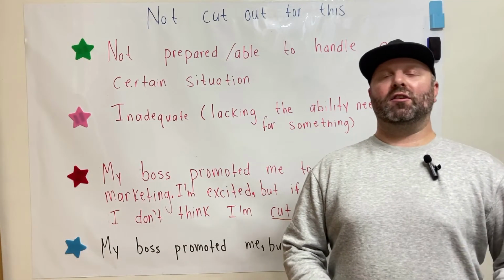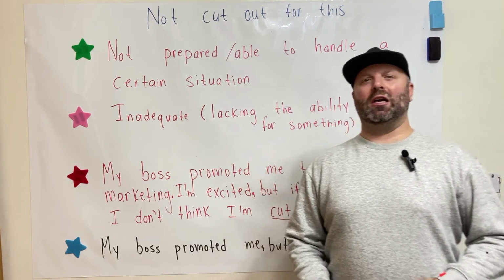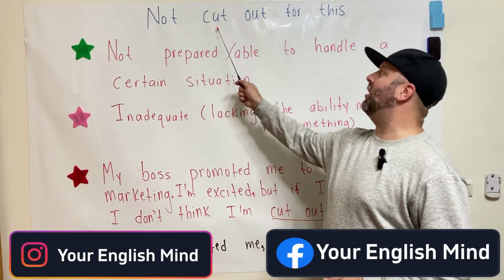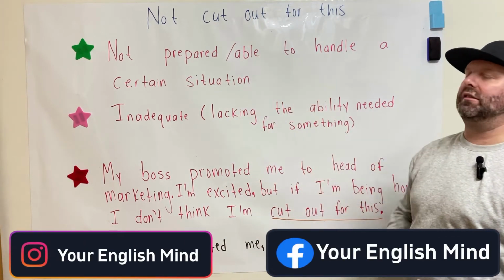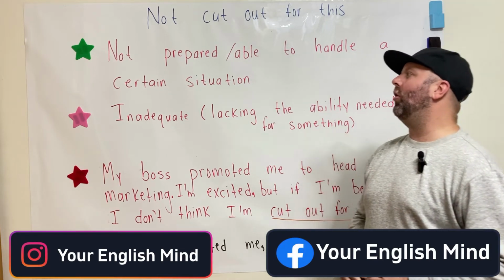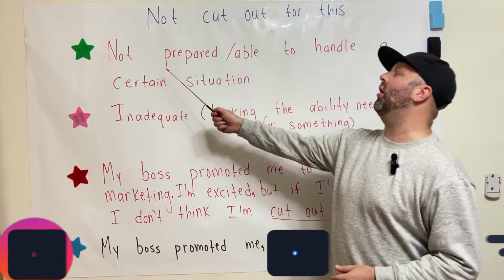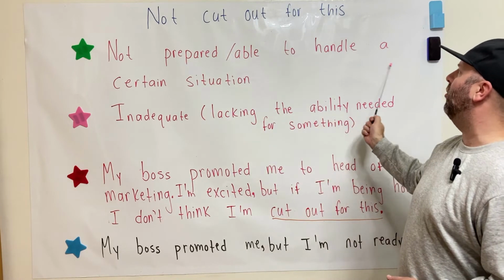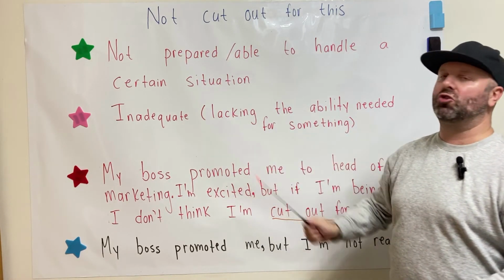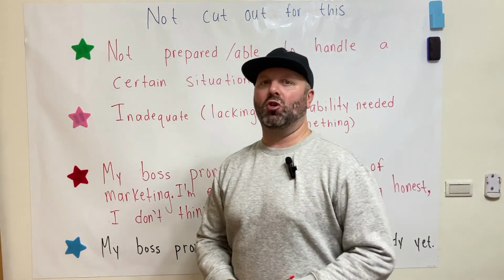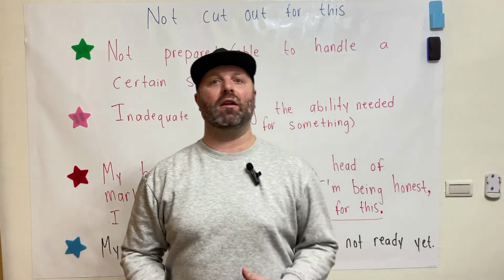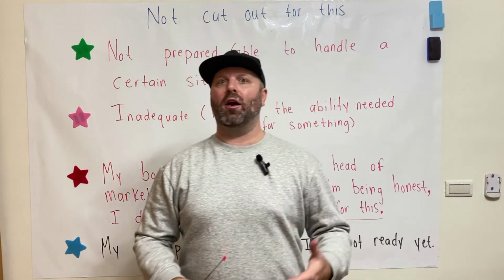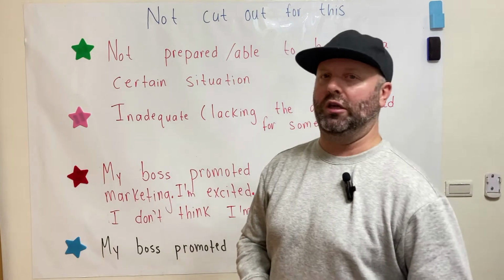Okay, the next expression we're going to look at here with the word cut is not cut out for this. Well, what does this mean? Well, not cut out for this means you are not prepared or able to handle a certain situation. So sometimes things might happen suddenly and you're like, oh, I'm not cut out for this. I'm not able to do this.